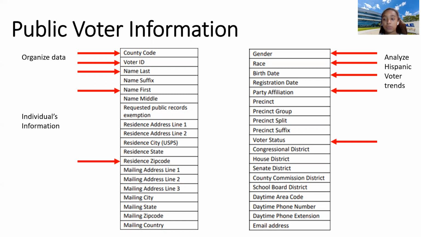And for many of you, especially the ones who have voted, we know that on the ballot, we are only given options such as African American, Caucasian, Hispanic, Native American, and others. So that doesn't really give us much insight into what sub-ethnicity they can be, and this is where the individual's information plays a large role. We are going to take the first and last name and their zip code to create a probability calculation that will tell us what this individual will most likely identify as for their subgroup. Then that will lead us to eventually pinpoint which subgroups within the state of Florida are under and overperforming.